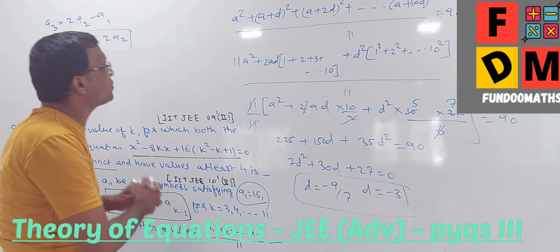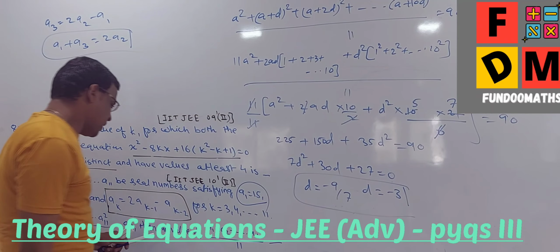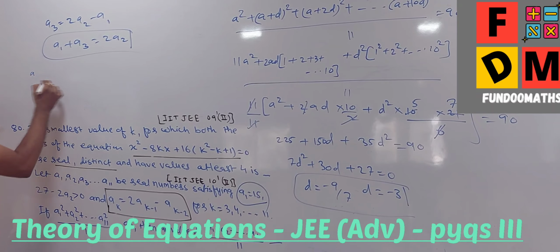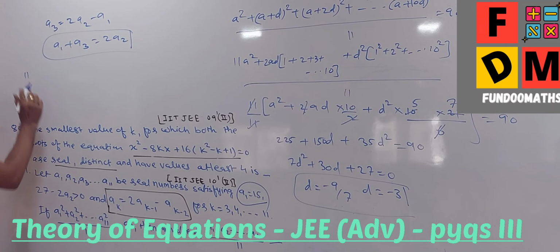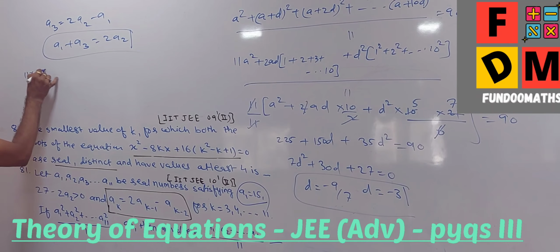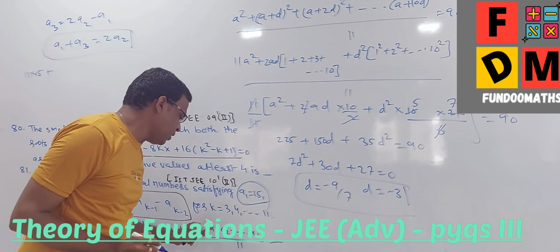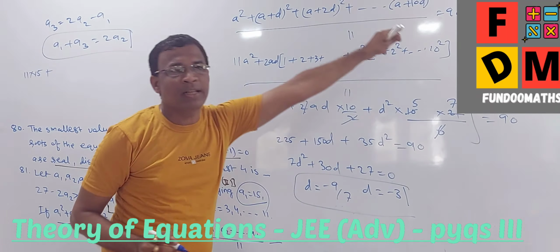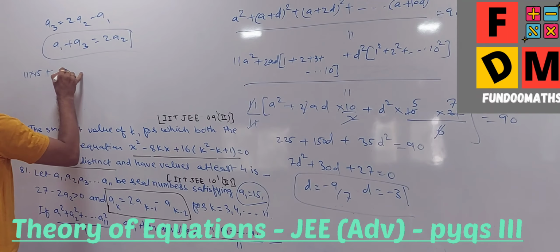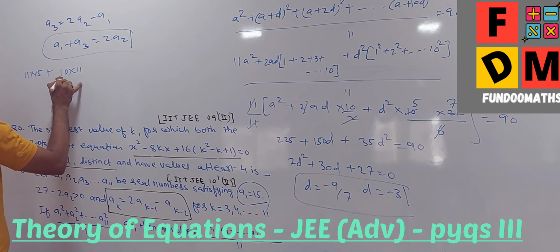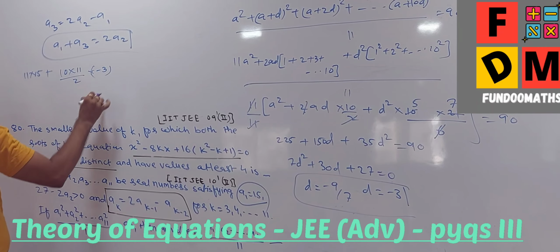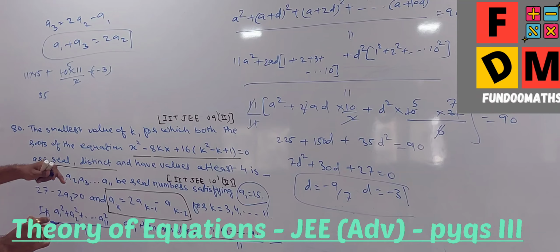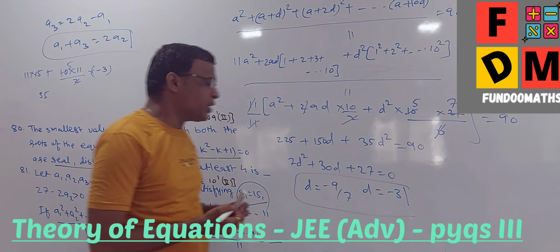So quickly, D is equal to minus 3, and this is my a1 into a3. Again, it is the first 11 terms they are saying. So it is A plus 11 times is 11A, and A is 15. Fine. So it is plus D plus 2D plus 3D, so it is D plus D 10 times. So n into n plus 1 upon 2, and D value is minus 3. So that is your 55, and you got your answer like this. So in this way you can get your answer.